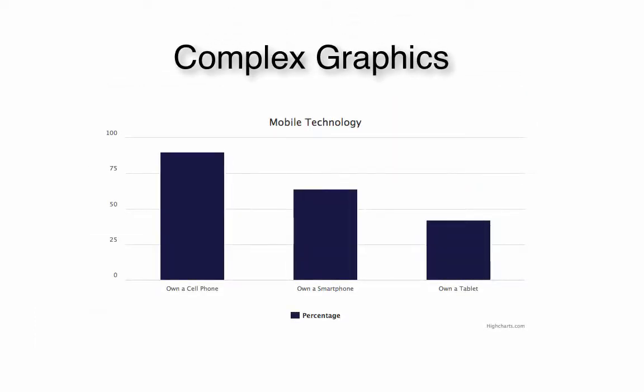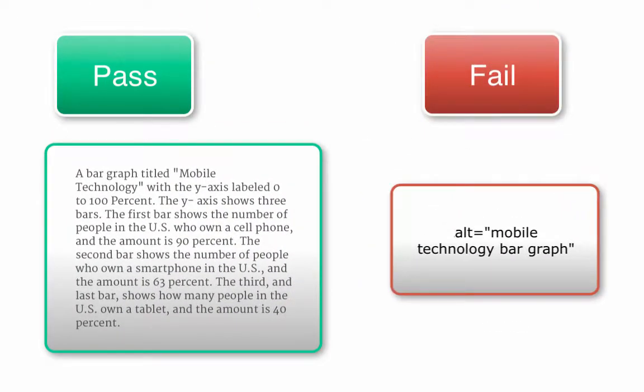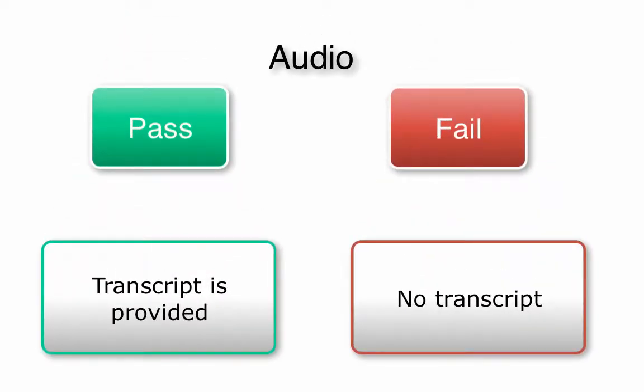Third, any complex graphic must be accompanied by a transcript. Here is an example of a graph. The passing example includes a transcript. The failing example uses alt text and is not sufficient to explain the graph to someone who is using a screen reader. And lastly, any audio must include a transcript.